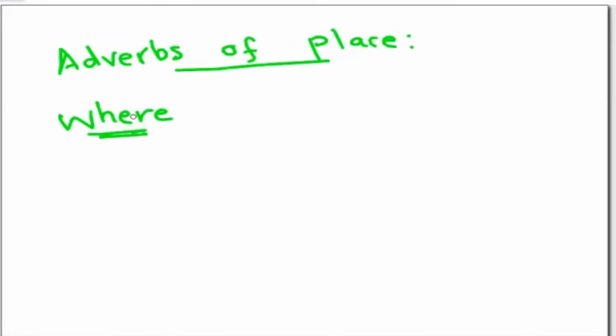Where, this is very important. Adverb of place shows where an action is done. Adverbs of place answer the question where. So if you are going to answer the question where, then you find the adverb of place.